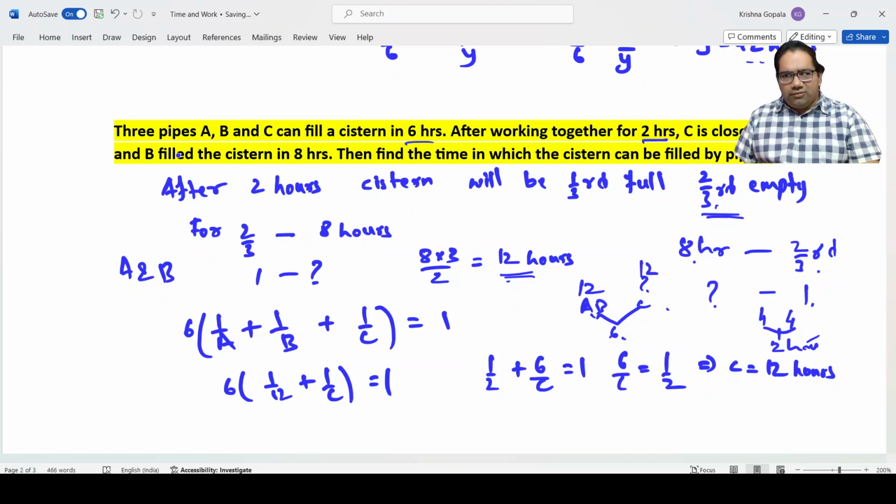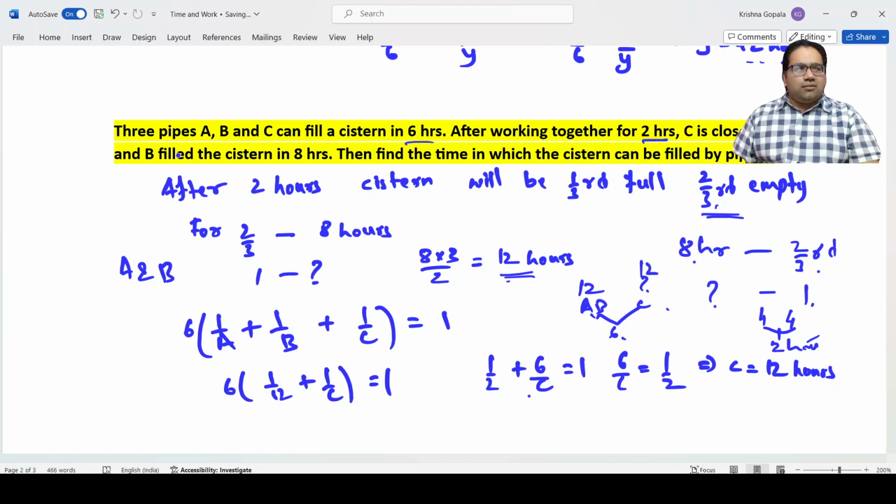But every time the numbers will not be so easy. So we should know the original path also, how exactly we should solve this. So 6 hours of A plus B plus C is equal to 1. 6 into each hour 1 by A, each hour 1 by B, each hour 1 by C. Now 1 by A plus 1 by B is taking 12 hours, that we know. 6 into 1 by 12 plus 1 by C is equal to 1. That means 1 by 2 plus 6 by C equal to 1. Right? Then 6 by C equal to 1 by 2. That means C equal to 12 hours.